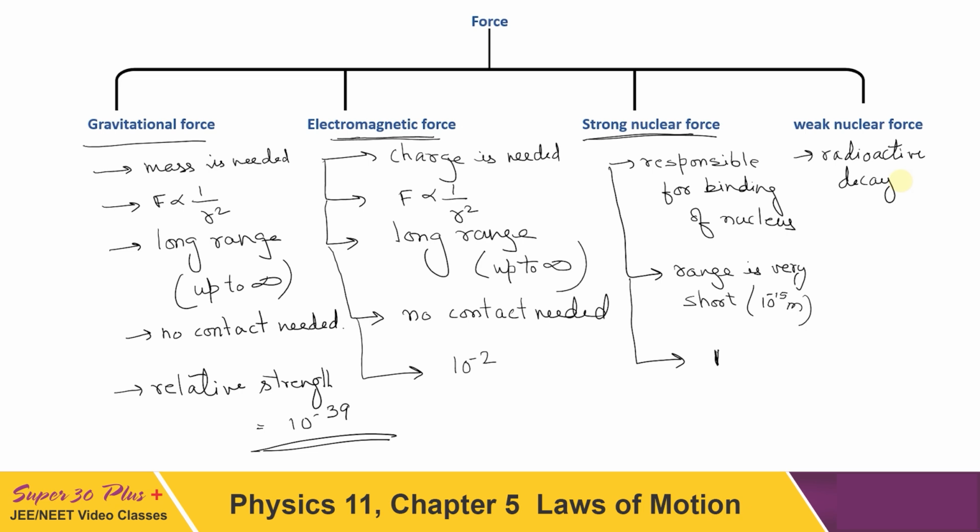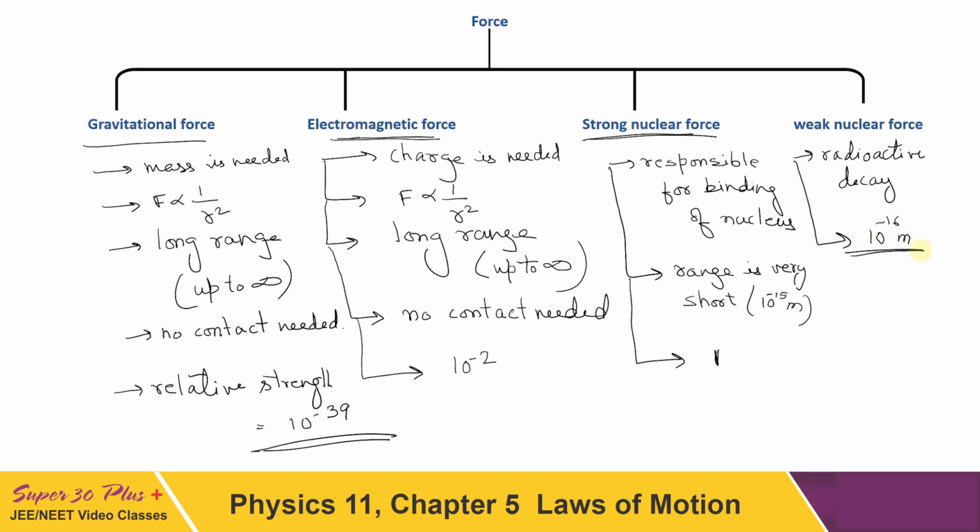These are neutrino, antineutrino, these very small particles. Between these very small particles this force is effective, and that interaction is needed for radioactive decay. I am not going into much detail about how this kind of decay takes place, but it is the force which is responsible for this kind of decay. The next thing that we know about weak nuclear force is that its range is even shorter than the strong nuclear force, and it is only up to a range of 10 to the power minus 16 meter.